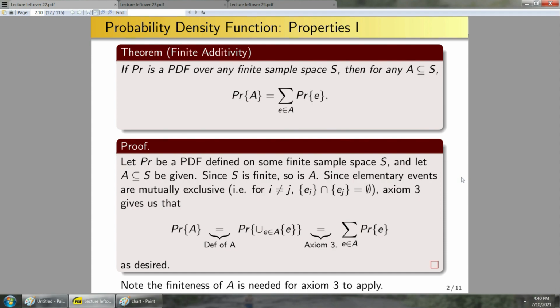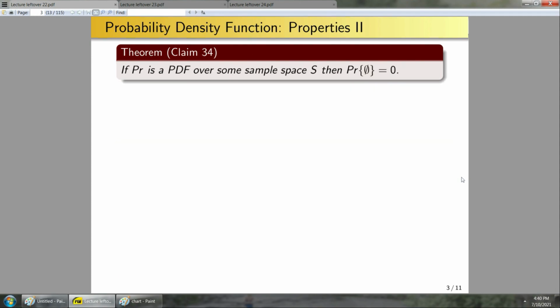Okay, so now let's look at claim 34 from your texts. If PR is a PDF over some sample space S, then the probability of the null set is 0. So here, note, this is just some sample space S. This could be finite, this could be countable, or this could even be uncountably infinite. This theorem still applies.